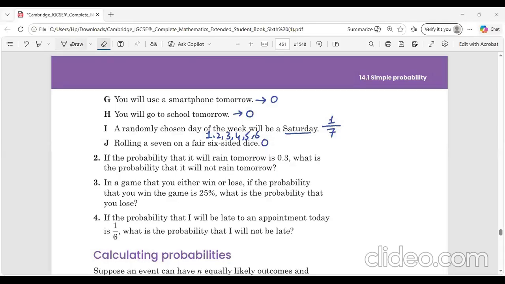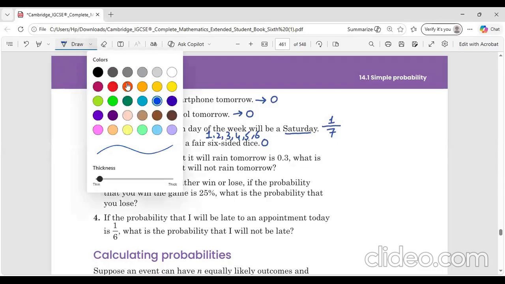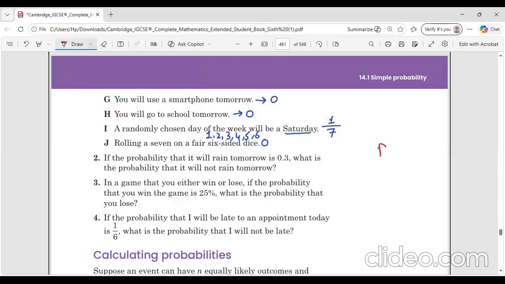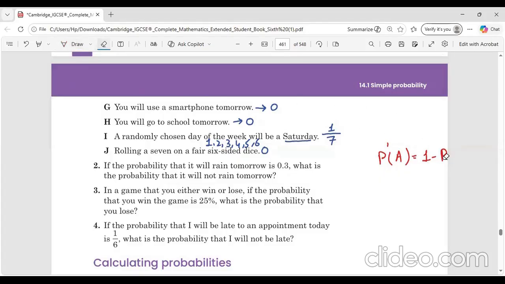Now, in part number 2, they have given that the probability that it will rain tomorrow is 0.3, so what is the probability that it will not rain tomorrow? At the start, I gave you this formula, if you remember: the total probability always adds up to 1. If you want to find the probability of the event not happening, you simply subtract the probability of the event happening from 1.